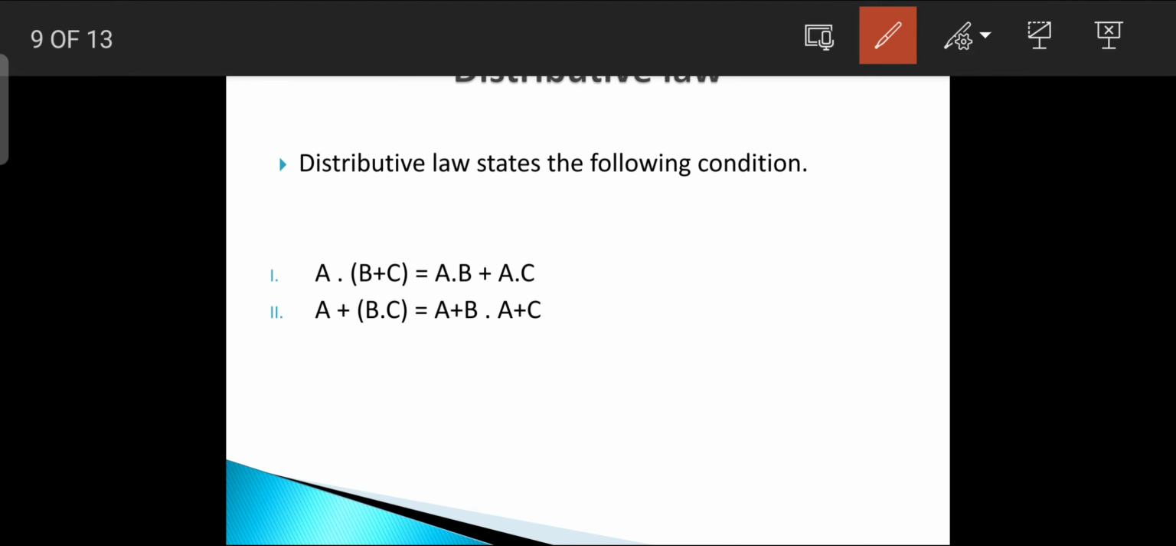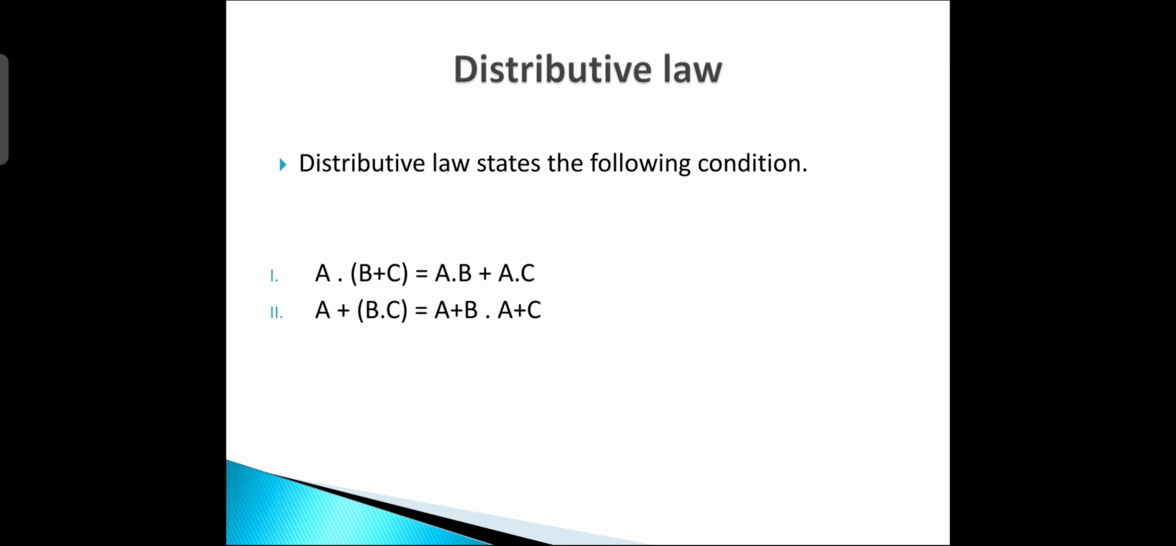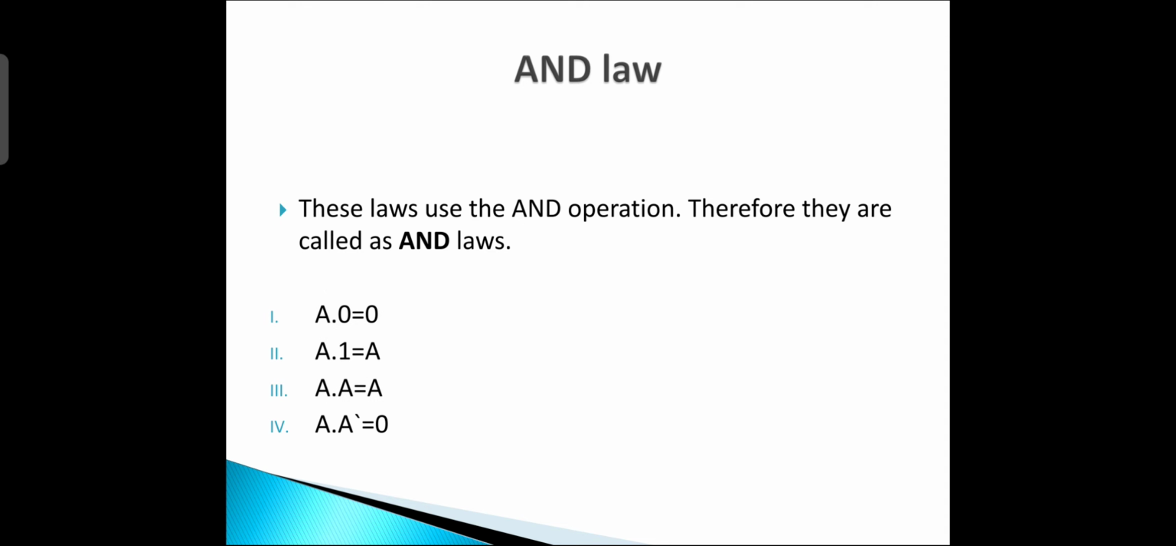Okay, so next we have the distributive law, the same as we have in integer algebra. A dot (b plus c) will be equal to a dot b plus a dot c, and a plus (b dot c) will be equal to (a plus b) dot (a plus c). The next we have is the AND law.